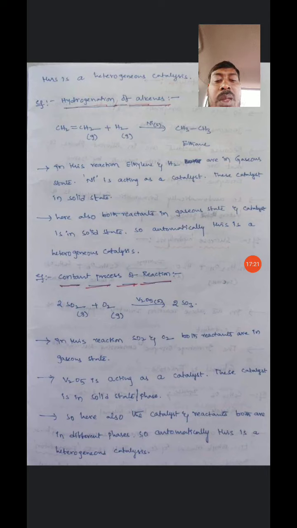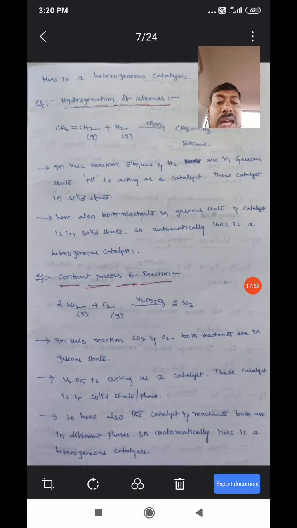The next one, the contact process. Here 2 moles of sulfur dioxide react with oxygen in the presence of vanadium pentoxide and form SO3. In this reaction, SO2 and O2 are both reactants, in gaseous state, and V2O5, vanadium pentoxide, is acting as a catalyst.